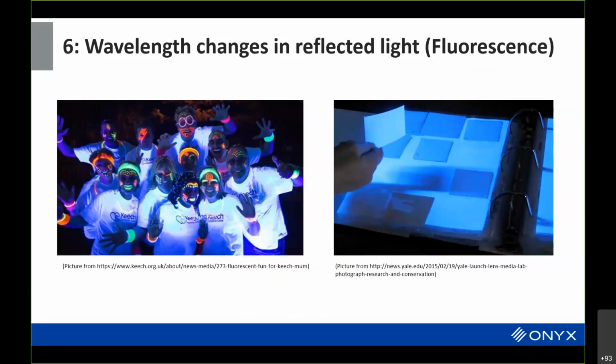Another big thing that ICC Max brings to the table is that it goes beyond spectral reflectance. Surfaces that fluoresce, where the light comes in at one wavelength and comes out at a different wavelength, are completely not handled within ICC version 2 and version 4.